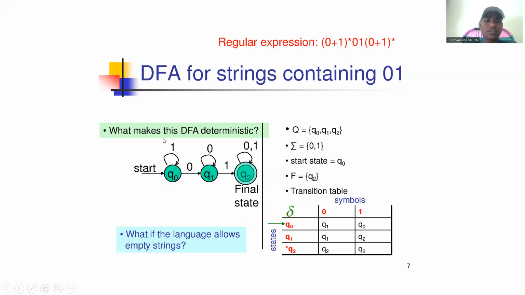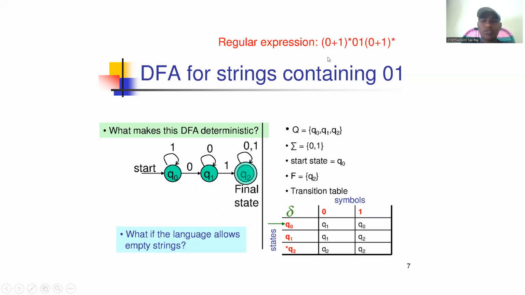Here, see what makes this DFA deterministic. There are 3 states: this is the initial state, the intermediate state, and this is the final state. Here 1 is a self loop, and Q0 to Q1 is a 0 transition. At Q1, 0 is again a self loop, Q1 to Q2 is 1, and Q2 has a self loop on 0 and 1.